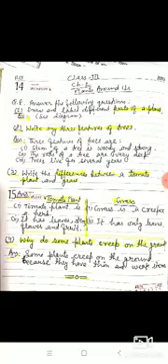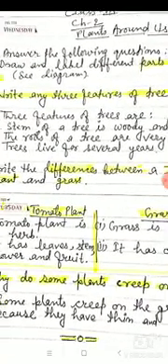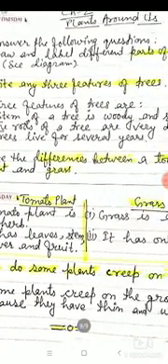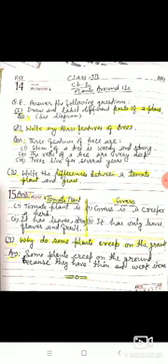Write the difference between a tomato plant and grass. So what will you write? First of all, you make 2 columns like this. See this, there are 2 columns. In one column you will write tomato plant, TOMATO, tomato, PLANT, plant. And in the second column you will write grass,